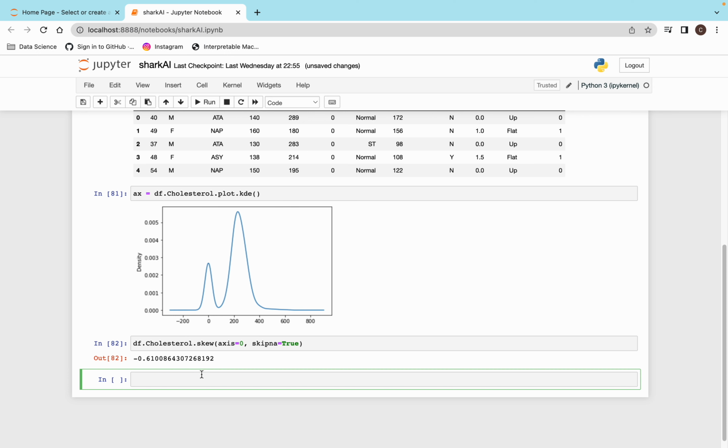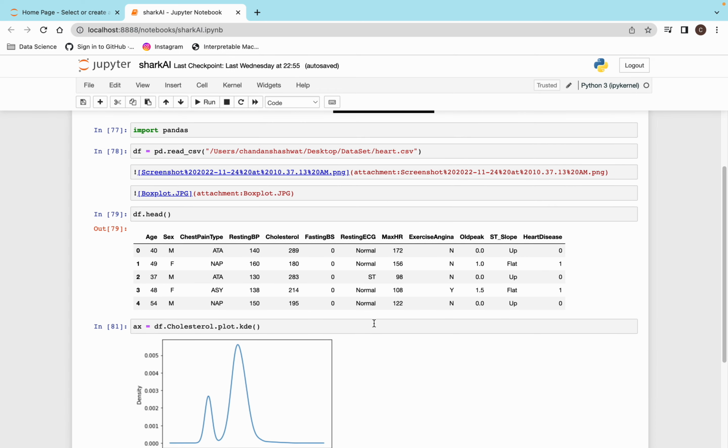By using cube root transformation, square root transformation, and logarithmic transformation, we convert this data to a normal distribution. That we will see when we go to the algorithms, but not now.